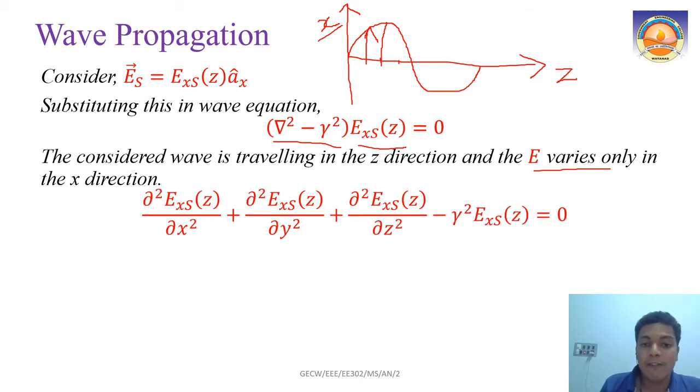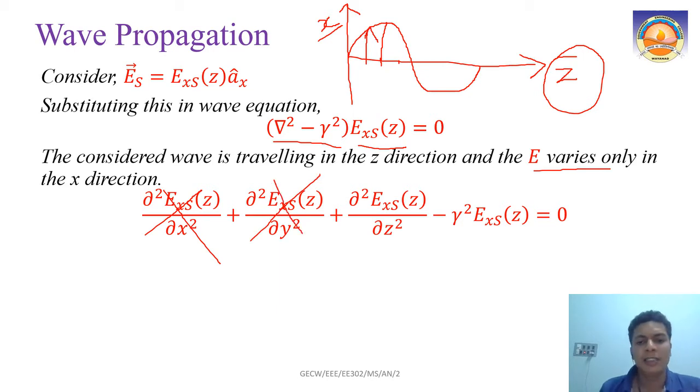Under that condition, if we expand it, del square means dou square by dou x square into Exs of z, plus dou square by dou y square into Exs of z, plus dou square by dou z square into Exs of z. Your electric field is a function of the z variable only. So the dou square by dou x square part and the dou square by dou y square part become 0, because there is no variation of the electric field with respect to the x or y variable.